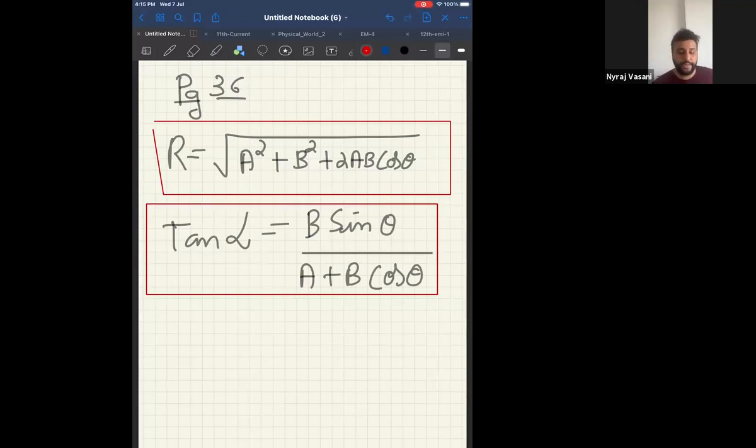You will learn the derivation in the 11th standard, but now I want you to remember the result, where A and B are the two vectors.